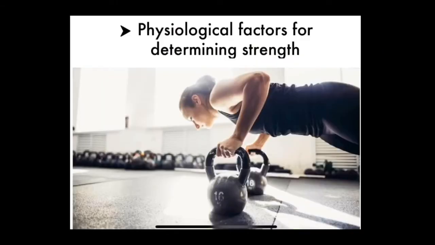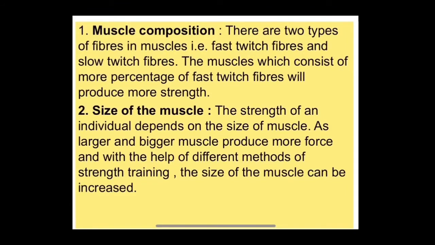Now comes your second physiological factor determining strength. Strength is the ability of muscles to overcome resistance. Strength can be defined as the amount of force a muscle can exert. As you know, strength is divided into two parts, that is static strength and dynamic strength. Now the following are the physiological factors that determine strength.